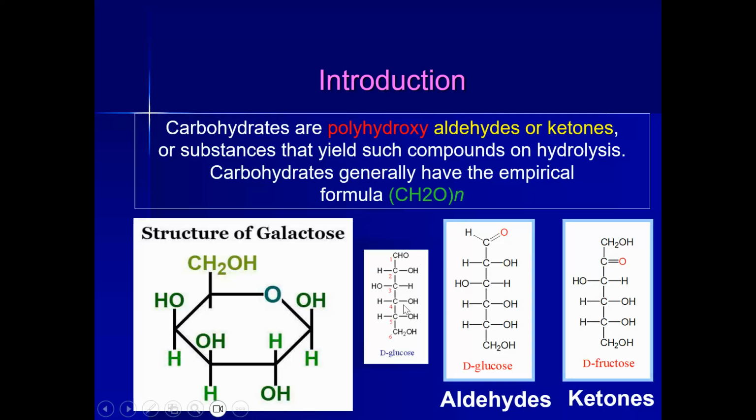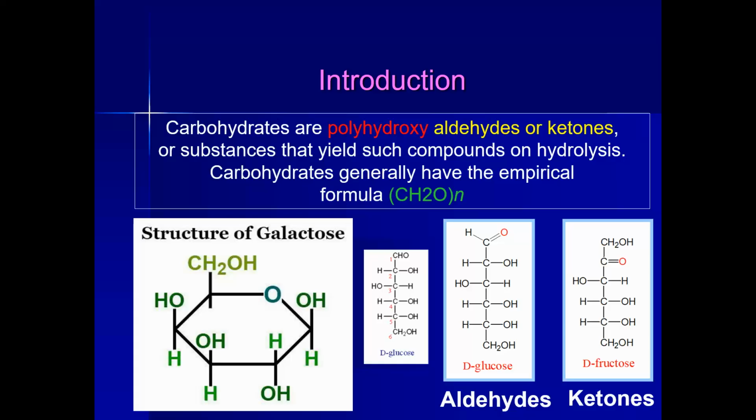If I'm talking about carbohydrate, I'm going to see their simple definition. Carbohydrates are polyhydroxyaldehydes or polyhydroxyketones. So what does this mean? It means that carbohydrates are organic molecules, organic meaning substances.